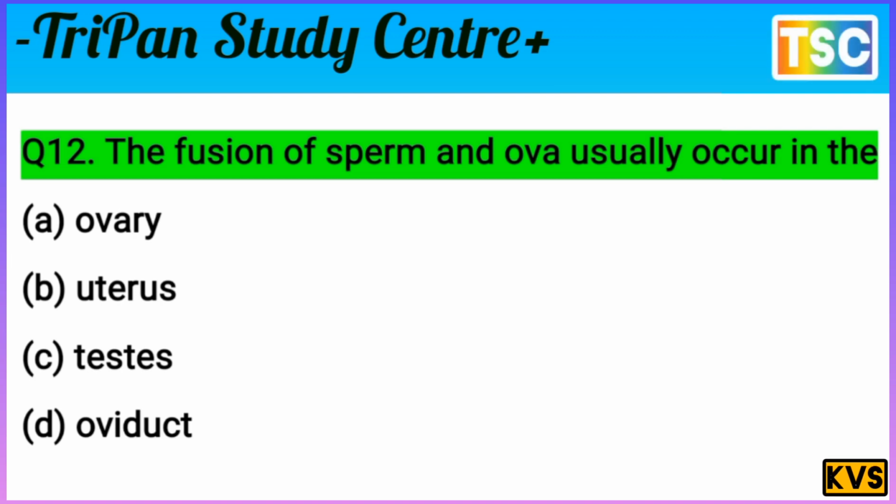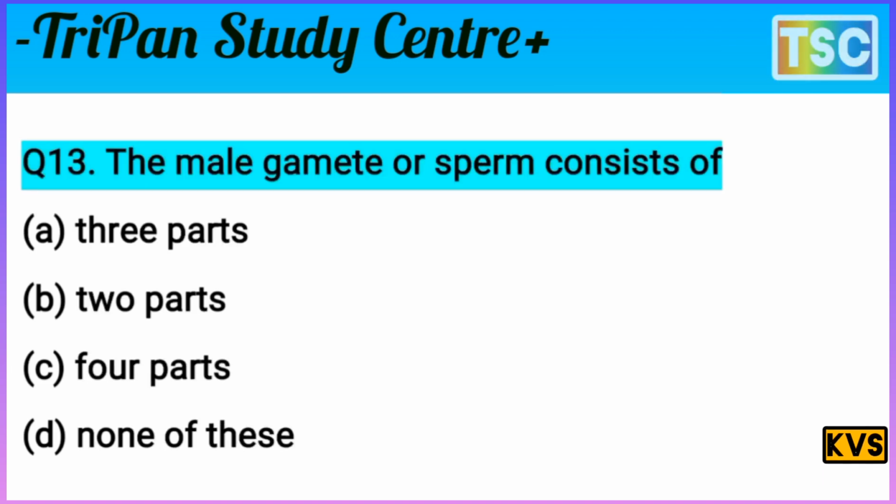Let's see the next question here. Next question on your screen. The male gametes or sperm consist of: A. 3 parts, B. 2 parts, C. 4 parts, D. None of these.